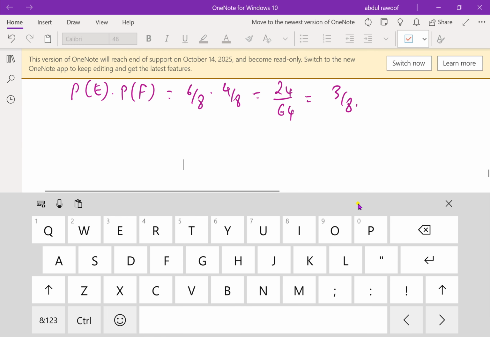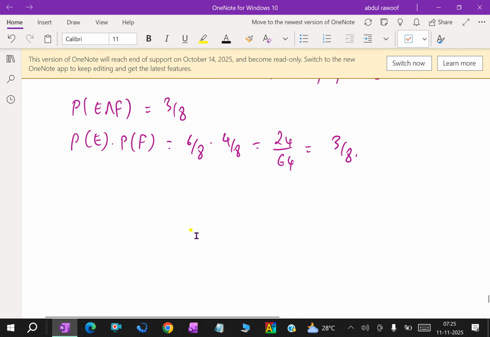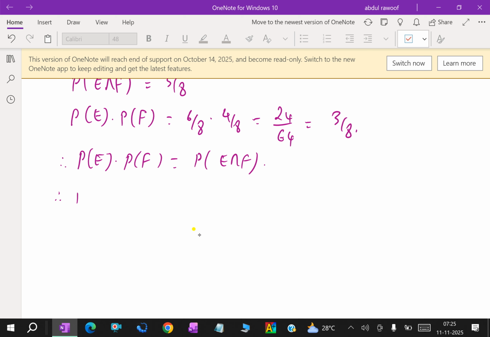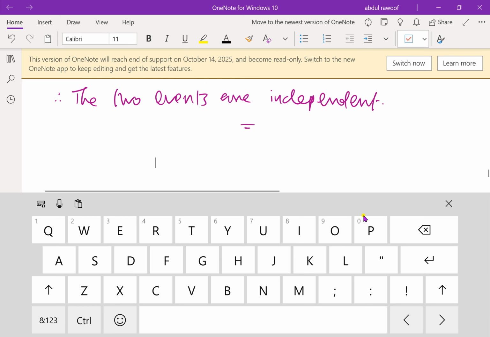From these two results we can say, therefore, P of E into P of F equals P of E intersection F. Therefore, the two events are independent. The two events are independent. We got it.